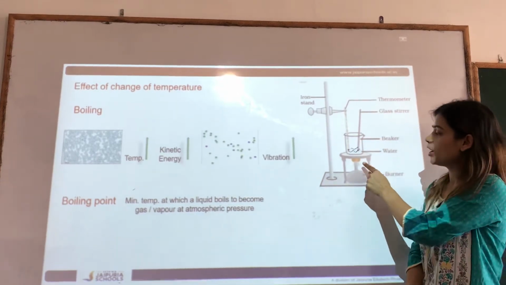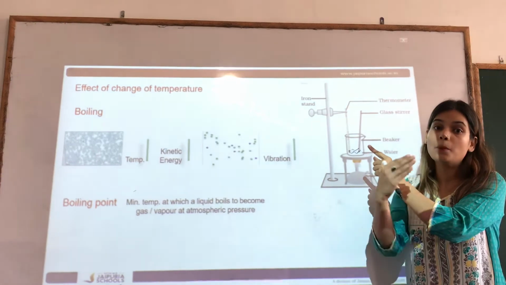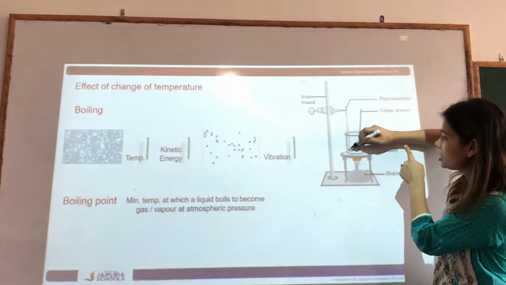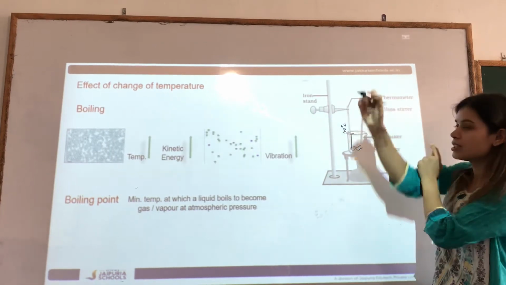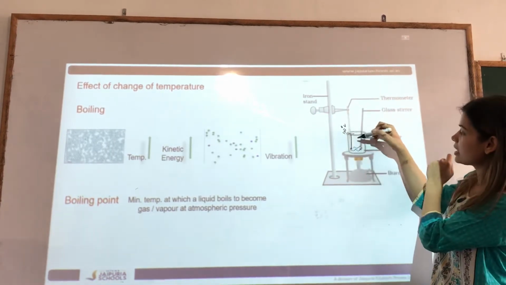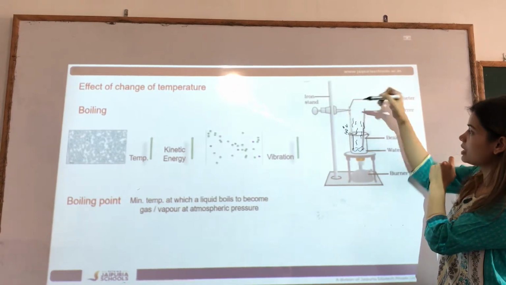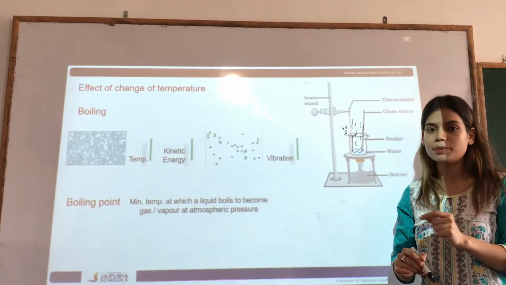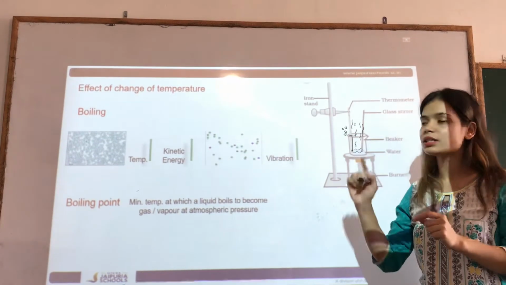As soon as we provide heat, the water will start boiling, and it will rise to a temperature of 100 degrees Celsius. At 100 degrees Celsius, that water will start vaporizing. The water will start converting into vapors. So that rise in the temperature shows its boiling point.